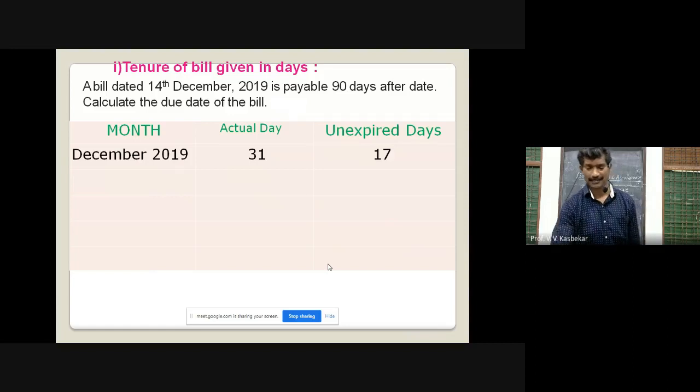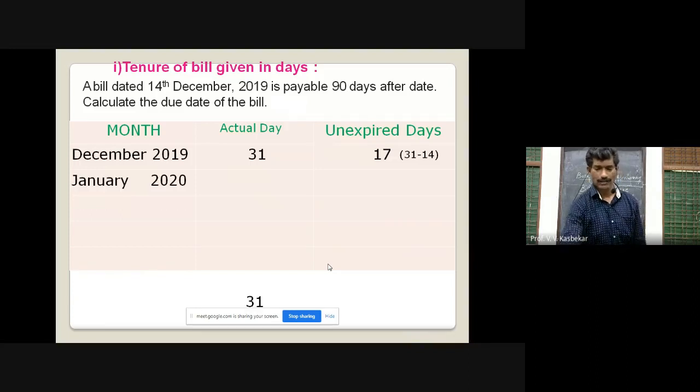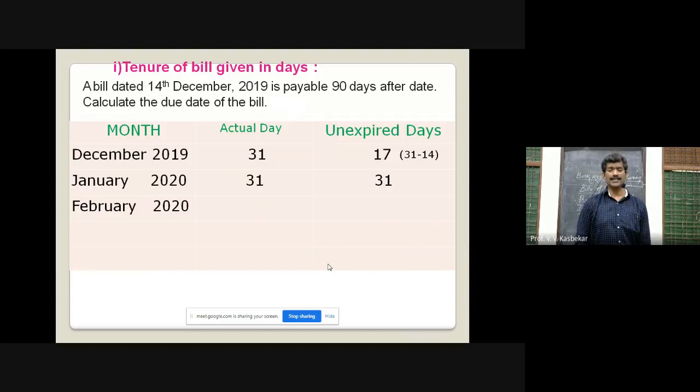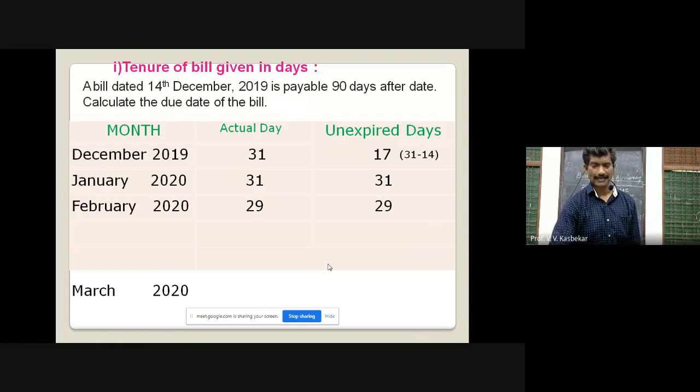That is 17, that means 31 minus 14. After that, January, we have all the days of January unexpired, that is 31 days. February 2020, 29 days, as it is a leap year. Again, all the days are unexpired days, 29 days.